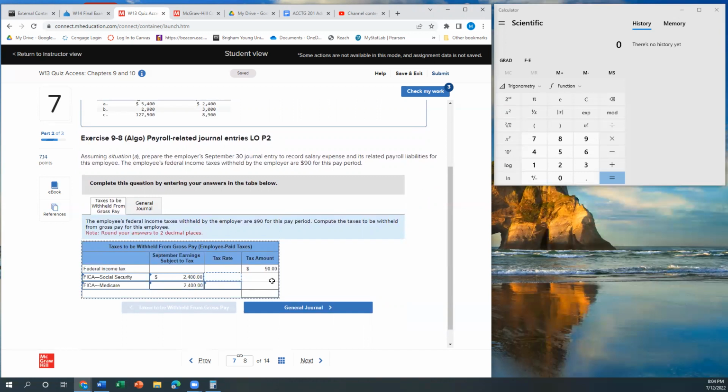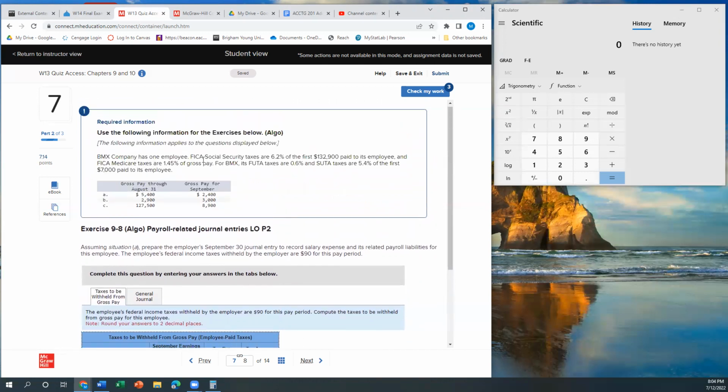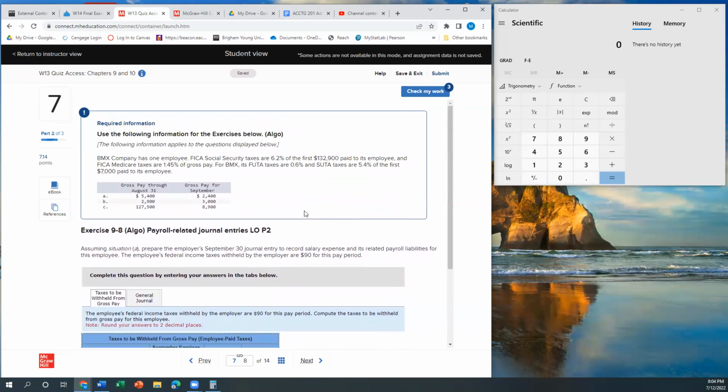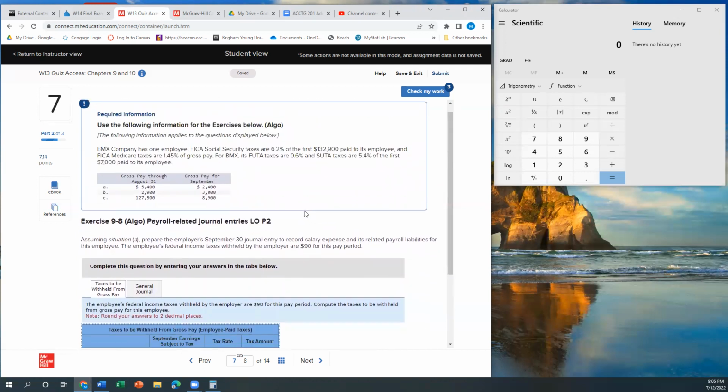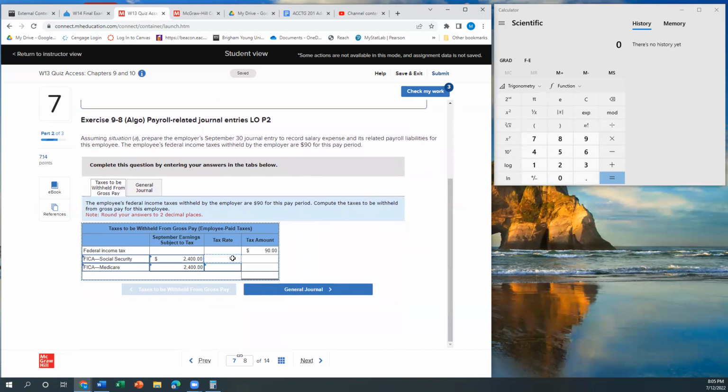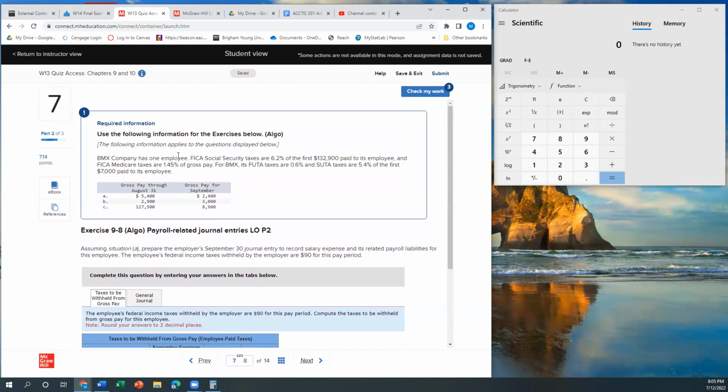And the tax rate, it tells us right here, 6.2% for Social Security, and then 1.45% for Medicare.